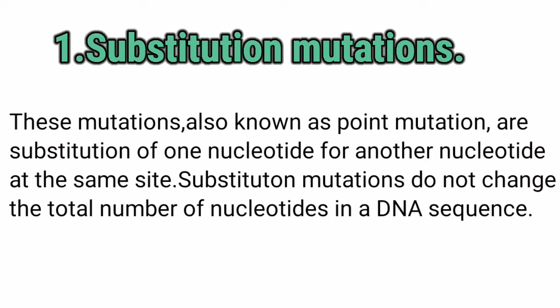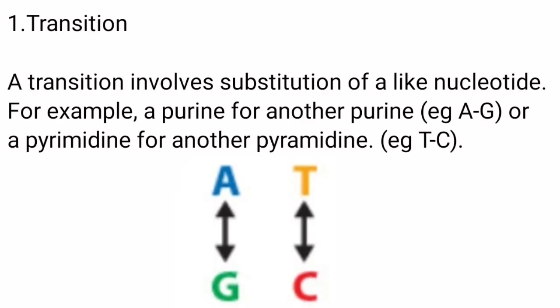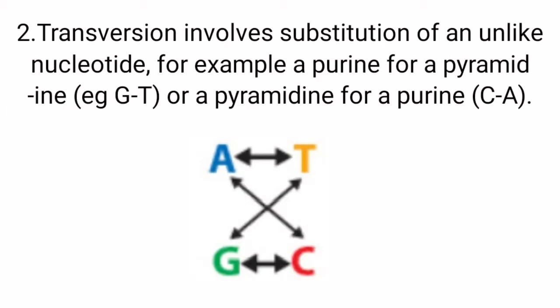Substitution mutations do not change the total number of nucleotides in a DNA sequence. There are two types of substitutions: transition and transversion. A transition involves substitution of a like nucleotide, for example, a purine for another purine or a pyrimidine for another pyrimidine. Transversion involves substitution of an unlike nucleotide, for example, a purine for a pyrimidine or a pyrimidine for a purine.